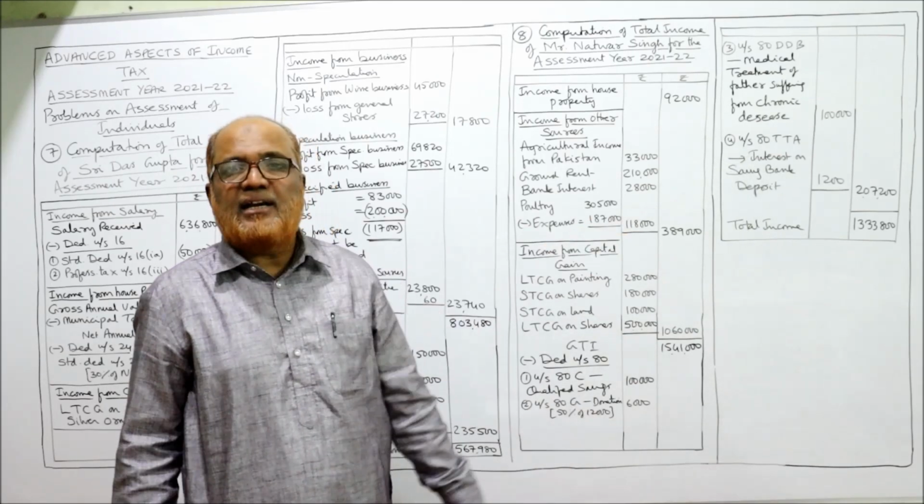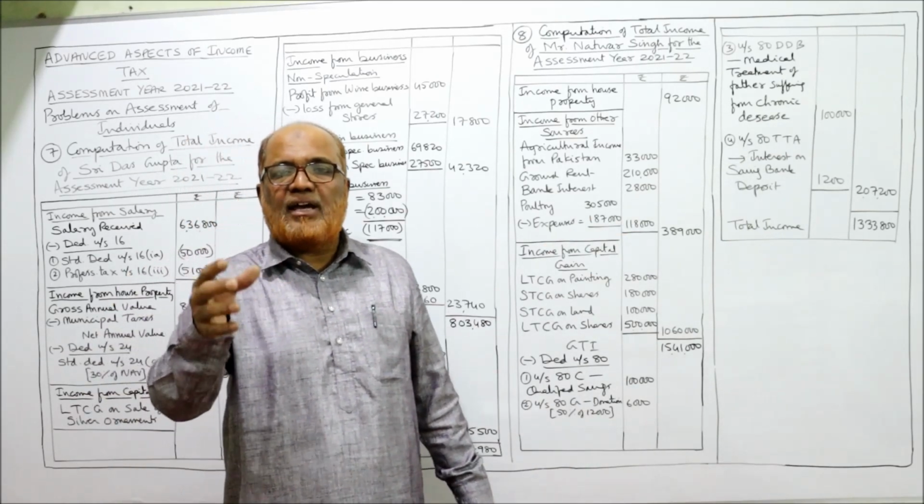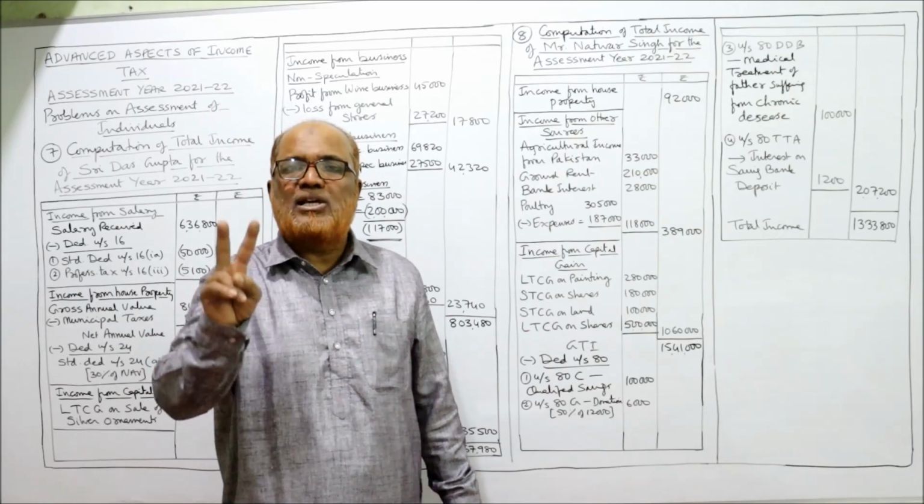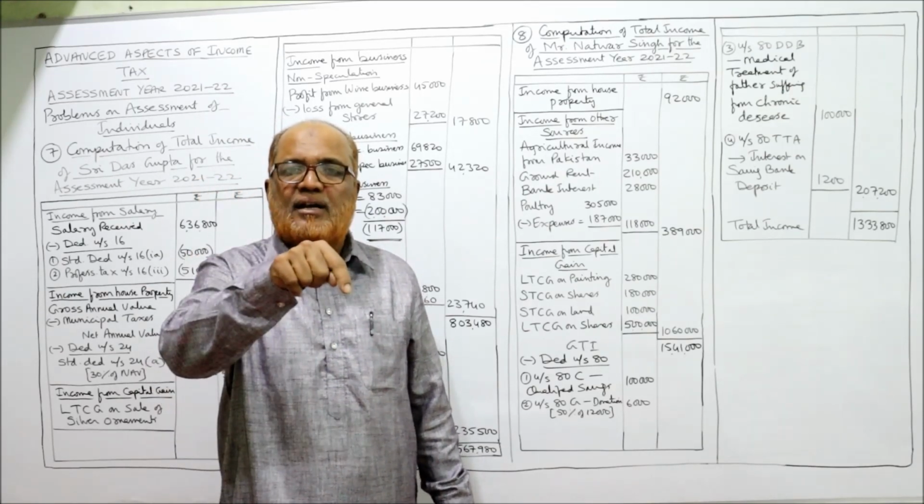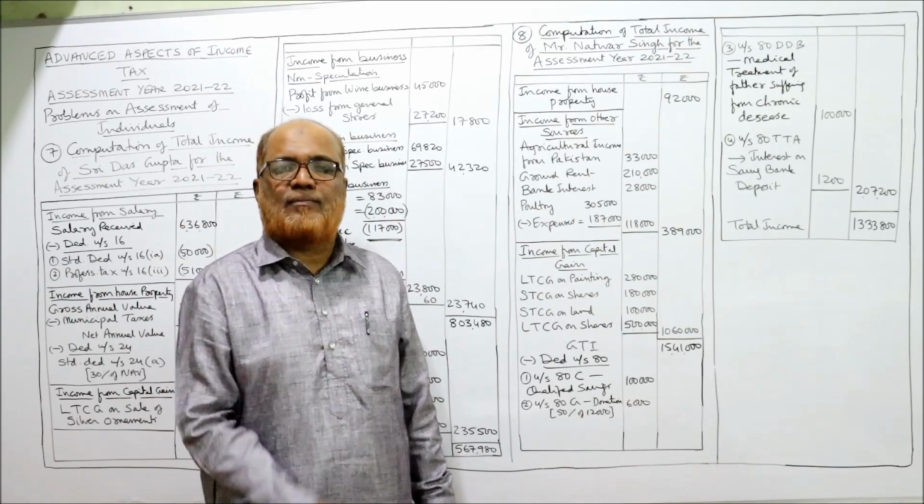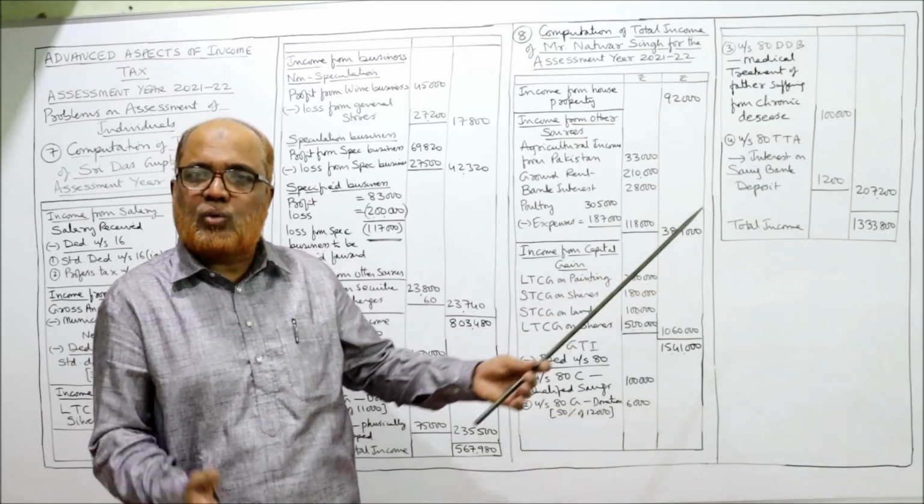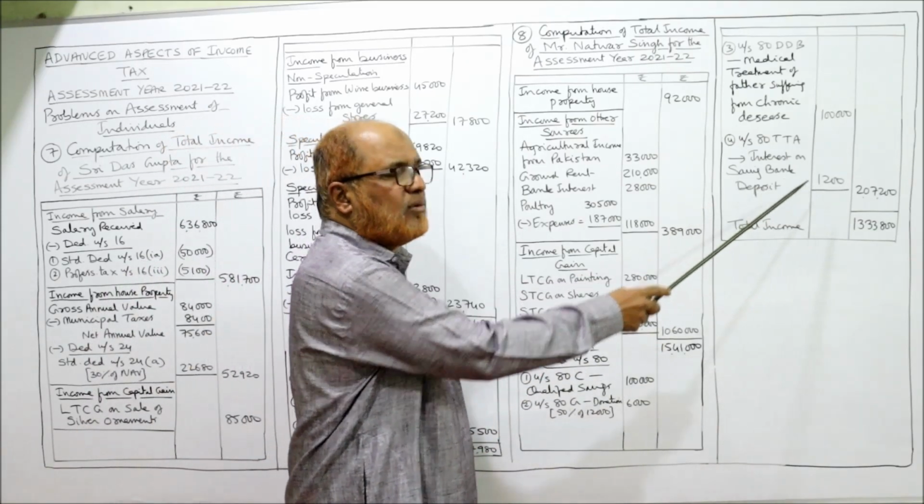Then under section 80TTA, when the assessee is having interest on saving bank deposit, deduction will be allowed to the least of the following two. Actual interest or 10,000 rupees fixed, whichever is least. Here actual interest is 1,200. So 1,200 is least. So 1,200 rupees will be allowed.